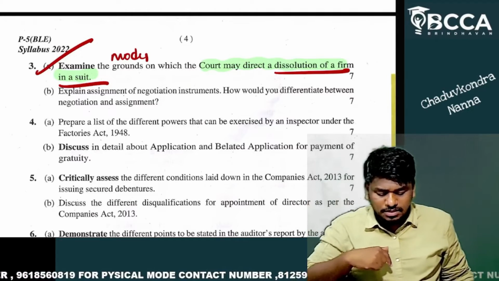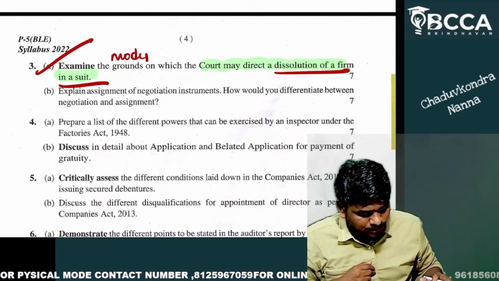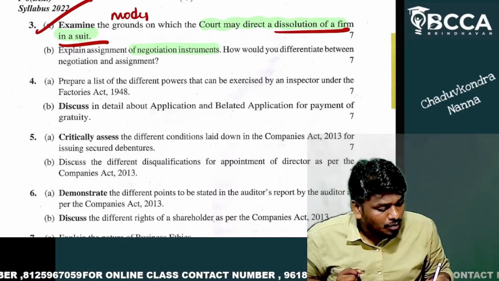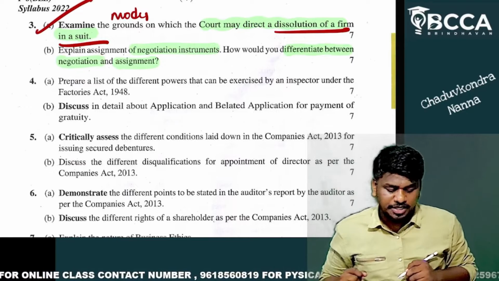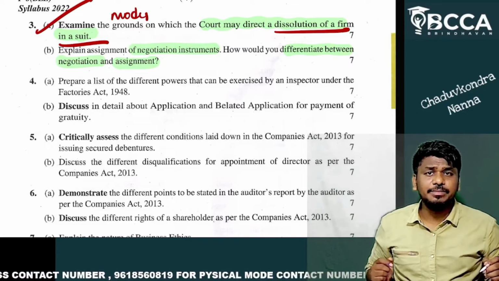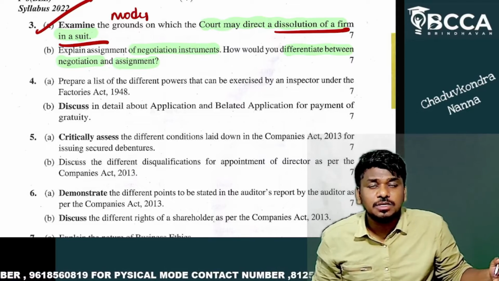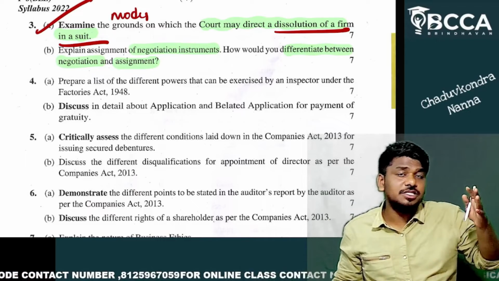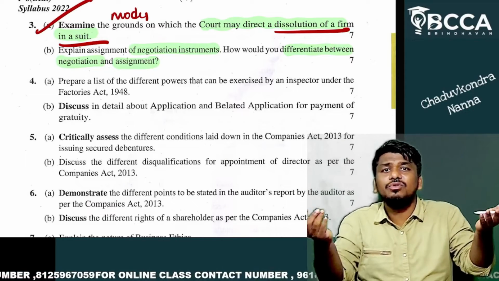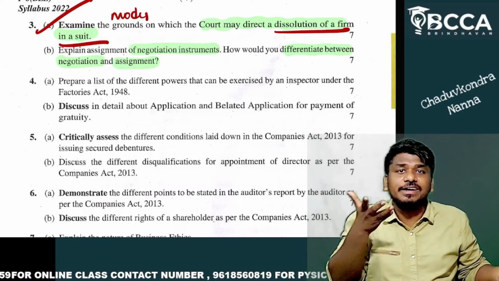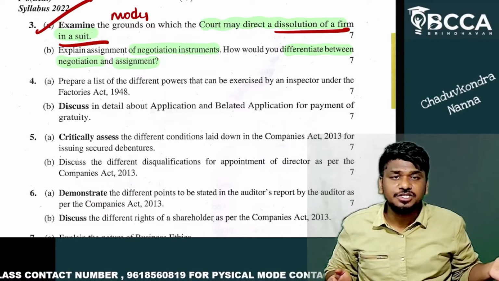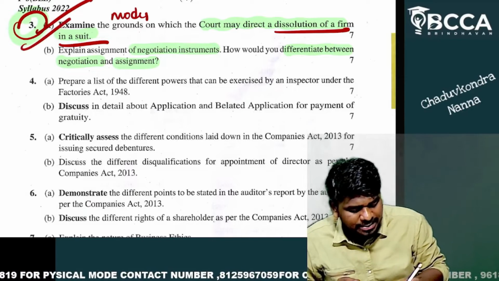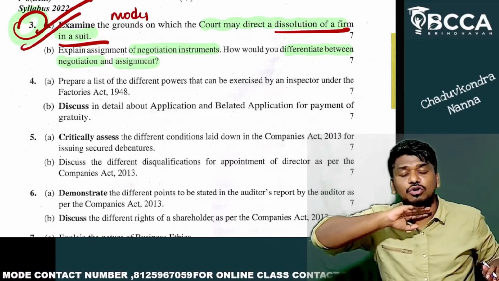Another sub question in the third question is: explain the assignment of negotiable instruments and how would you differentiate between negotiation and assignment. So what is he asking? What is meant by assignment? And point number 1, give any differences between negotiation and assignment. If you give 4 to 5 differences and the definition, you will get 7 marks, my dear friends. So from my point, the third question is also an easy question. There is no doubt about it.